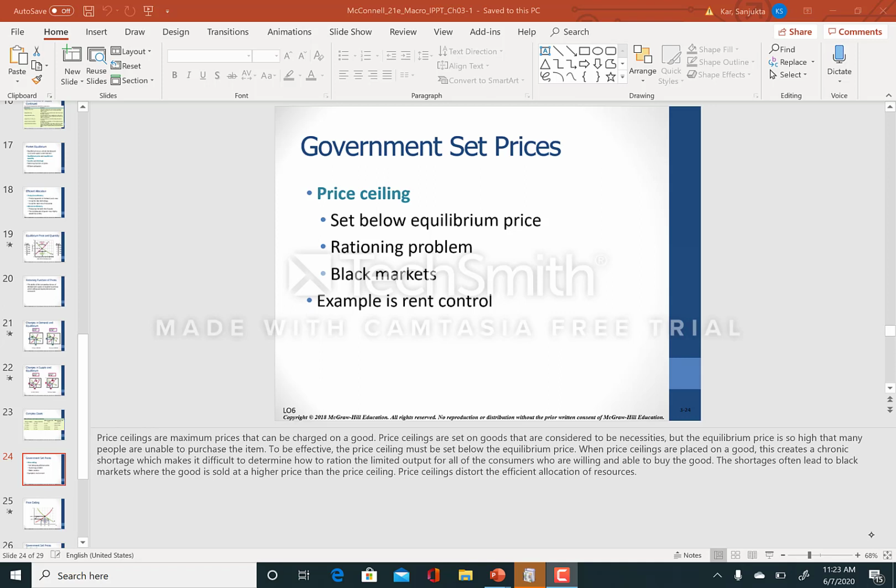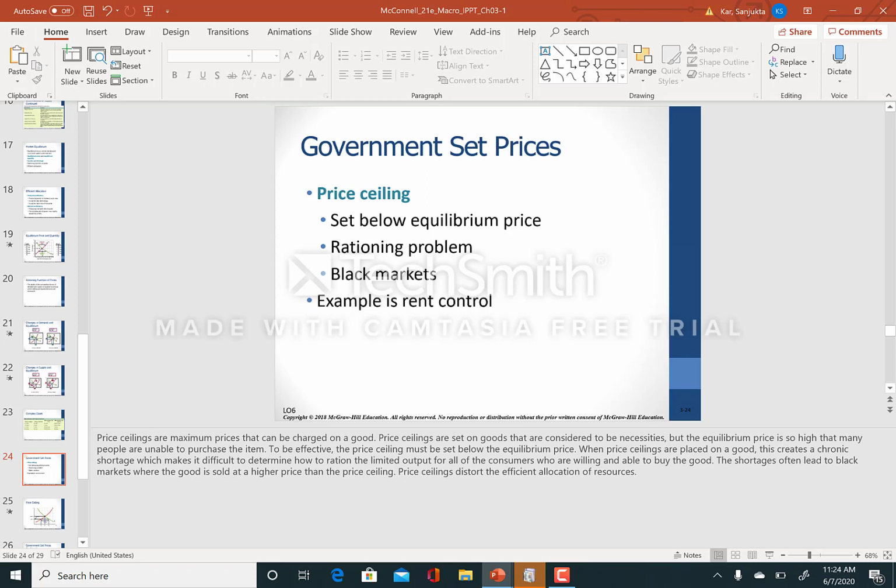Let's look at price ceiling and price floor, and these are examples of government regulations. So far, we looked at this situation where the demand curve was intersecting the supply curve, and we had an equilibrium price quantity combination. But when the government comes in and sets a bunch of regulations, the price cannot really go up, neither can it go down.